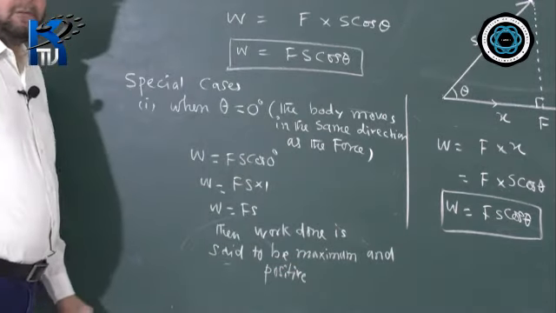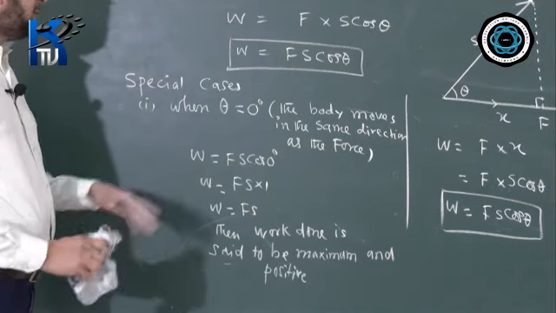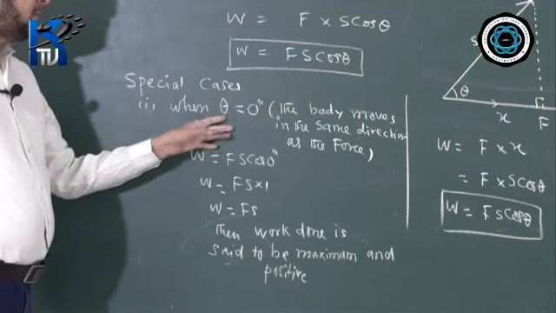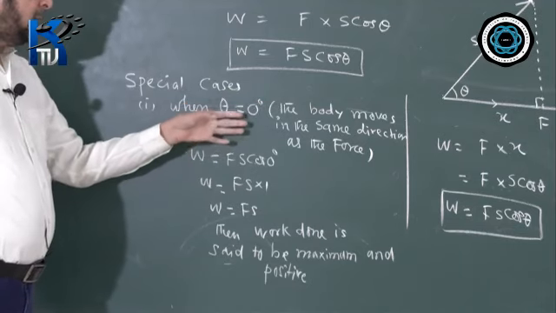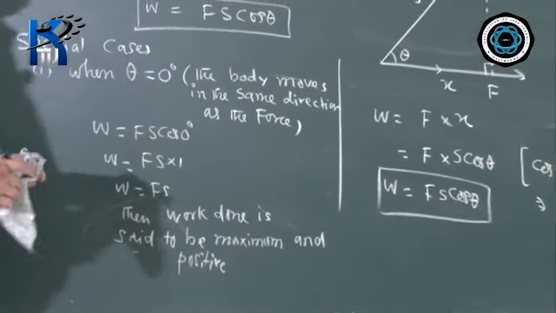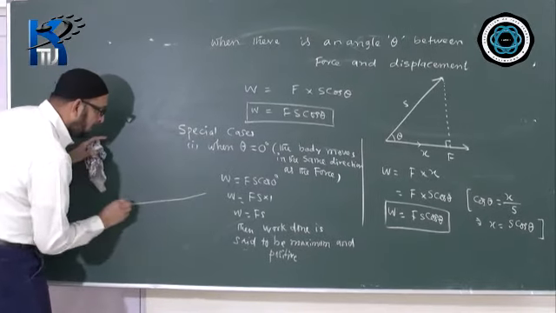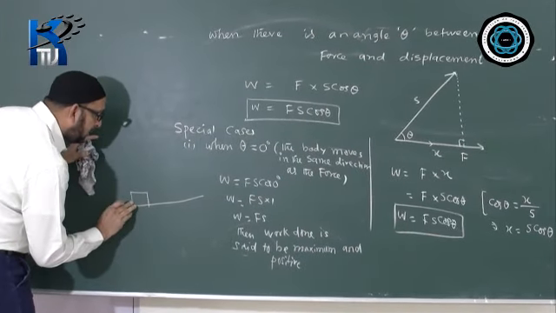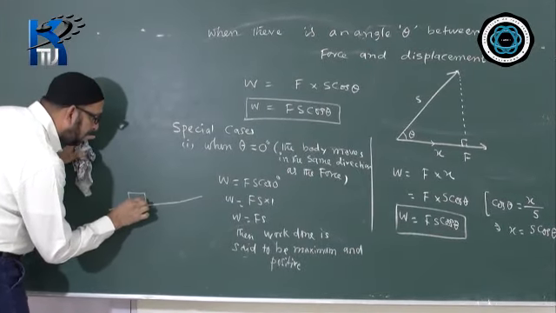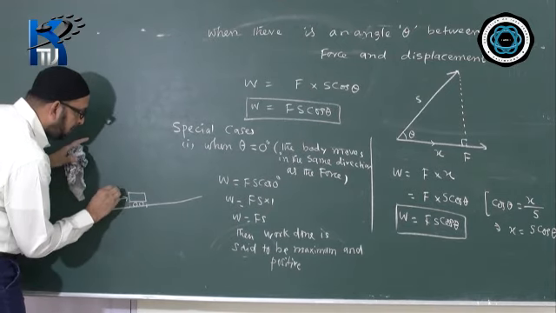So when can work done by a force be positive or maximum? When the angle between force and the displacement is 0 degree. Let us take a practical example of such cases. We have a body on a straight line path like this. Maybe a car lying on the road, and you are pushing it this way.